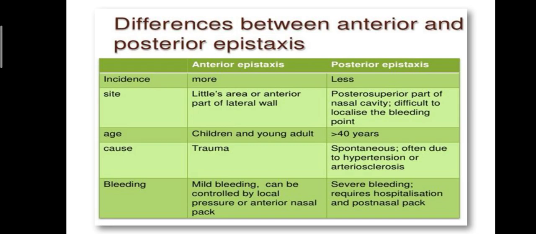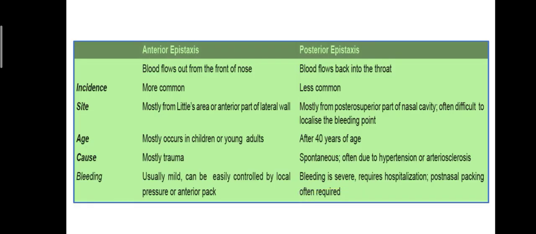The cause of anterior may be trauma; the cause of posterior may be spontaneous or due to some disease like hypertension or arteriosclerosis. In anterior, bleeding is mild and can be controlled by local pressure or anterior nasal packing, whereas in posterior epistaxis there is severe bleeding. It requires hospitalization and post-nasal packing. So the differences are as shown. Go through it.